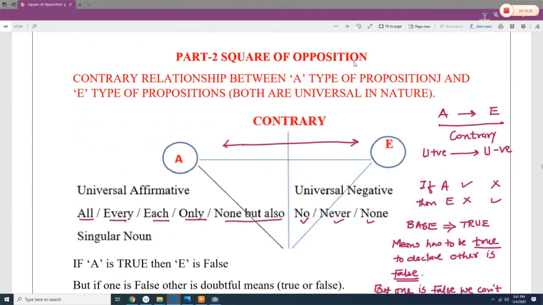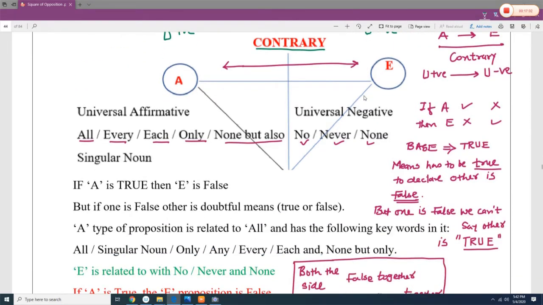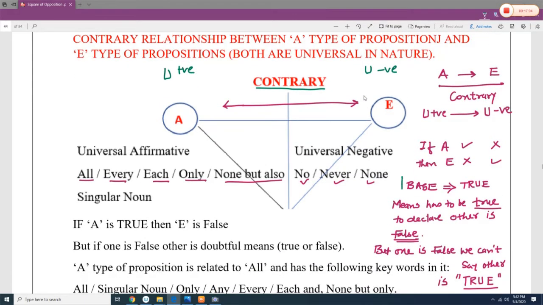Next, we are going to discuss the second type of relationship, the relationship which is known as the contrary relationship. We already discussed the contradictory relationship. Now we are going to discuss the contrary relationship. Contrary relationship is between universal propositions in nature, so universal positive and universal negative. Now understand, in this kind of relationship, the base is true. Remember, the base is always true.